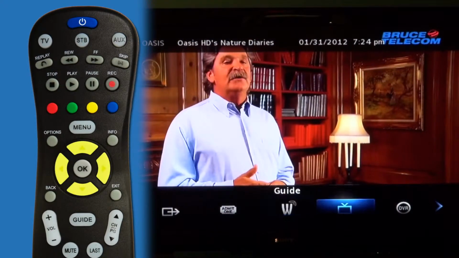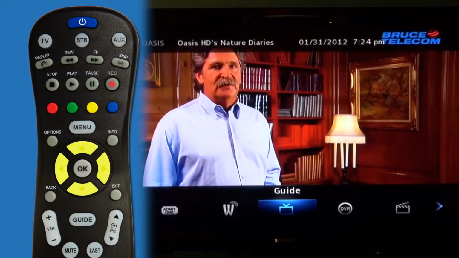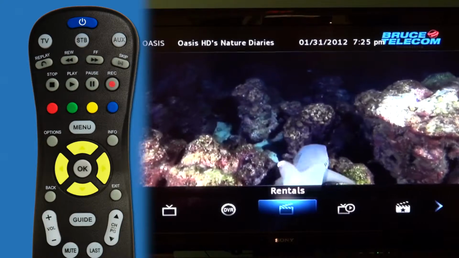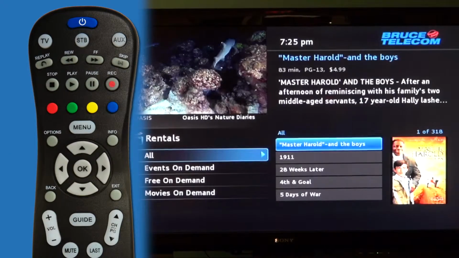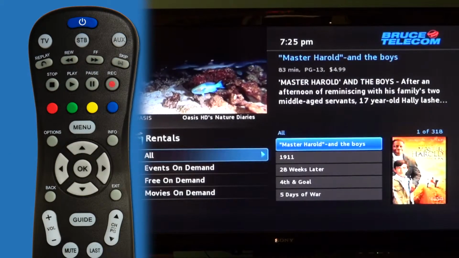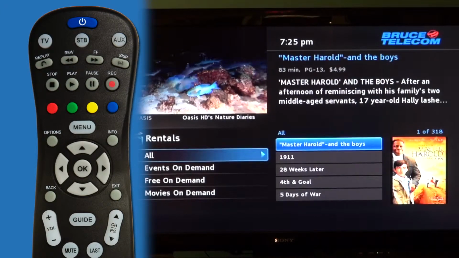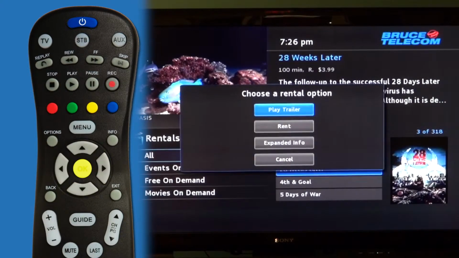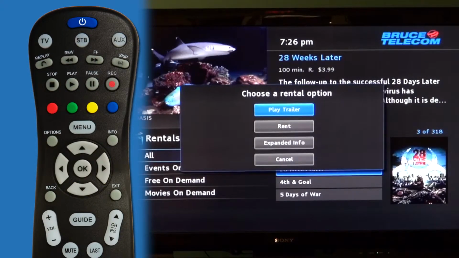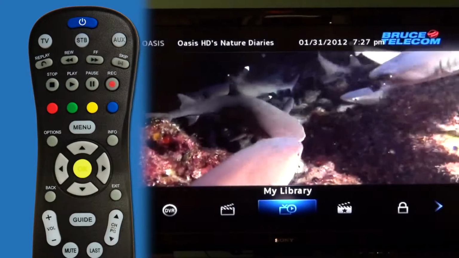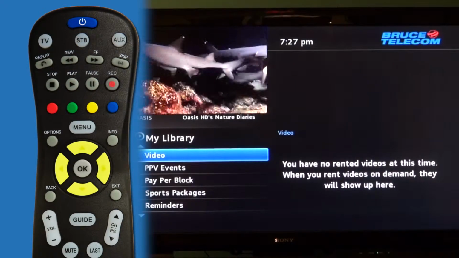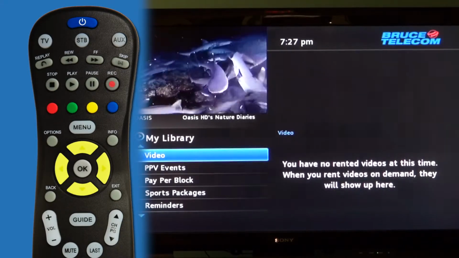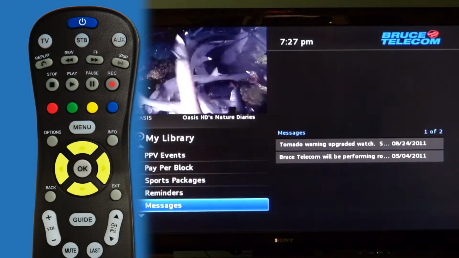Also in the menu, it brings you to the guide, the DVR function. The rentals icon shows you all the new release movies that are available for purchase. It has the movie details and the price, and also a trailer available to watch before you decide to purchase. The icon My Library has information on videos that you've rented, pay-per-view events, reminders, and caller ID history.